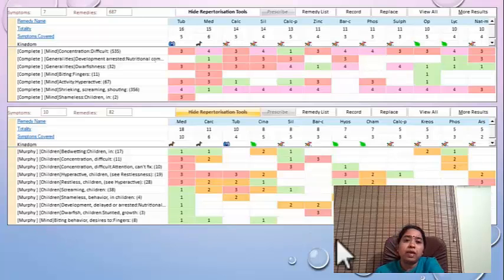Now I want to make a note here. When this same set of rubrics were repertorized from Complete Repertory, the first choice was tuberculinum. Now when I repertorized this from Murphy's repertory, the first choice was medorinum. Now what to prescribe, whether medorinum or tuberculinum? It was very difficult for me. Both are nosodes, and both are coming up in repertorial totality.